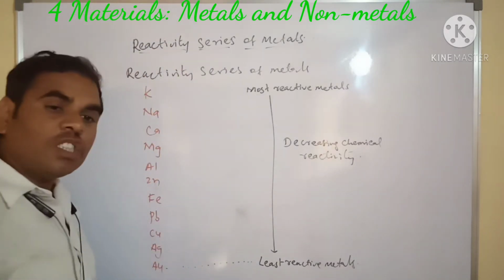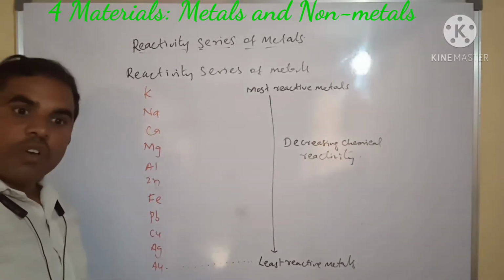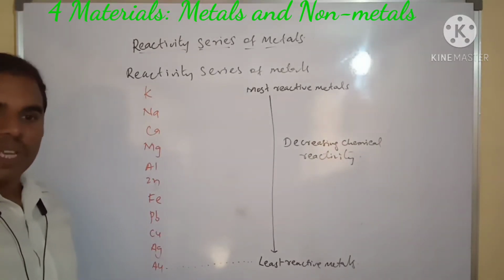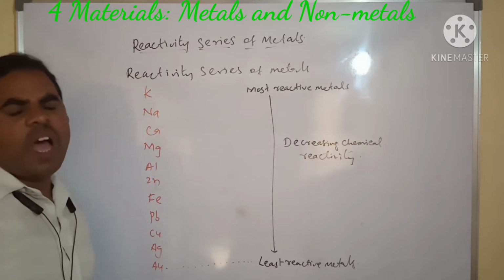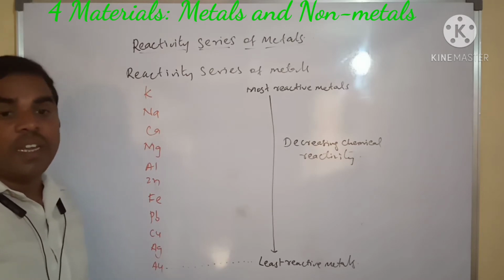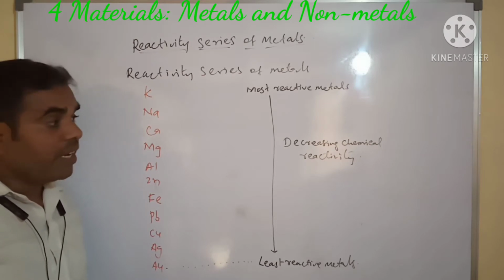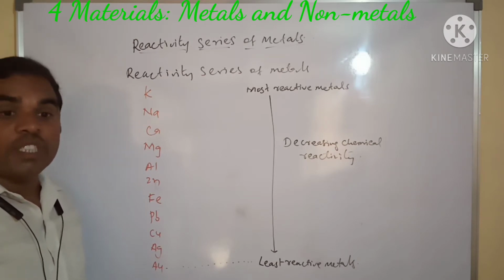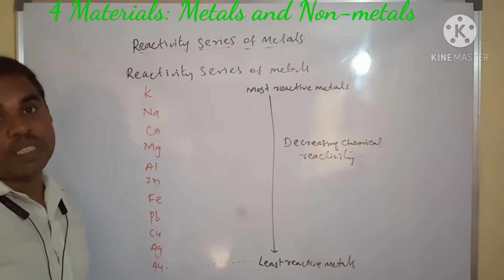That's why many people wear gold and silver ornaments. They do not react with air, water, acid or base. That's why gold and silver are called noble metals, noble elements.